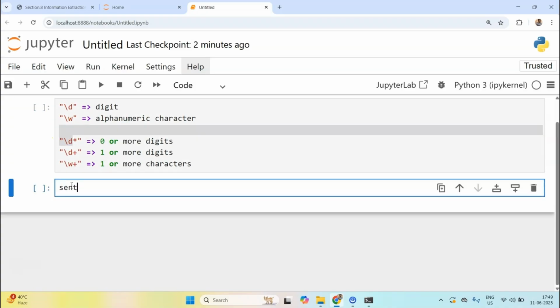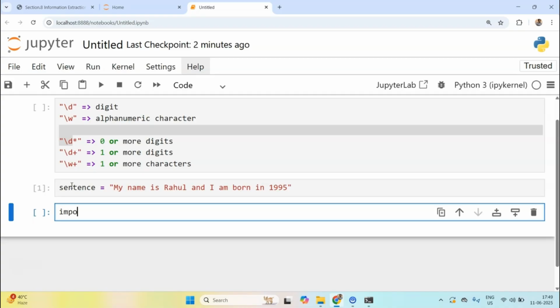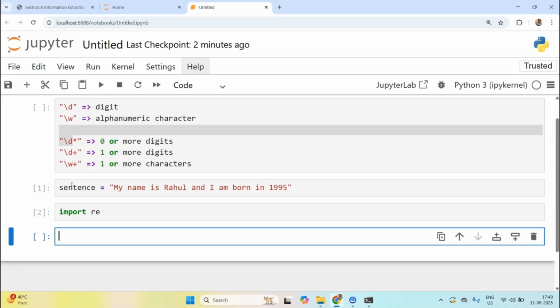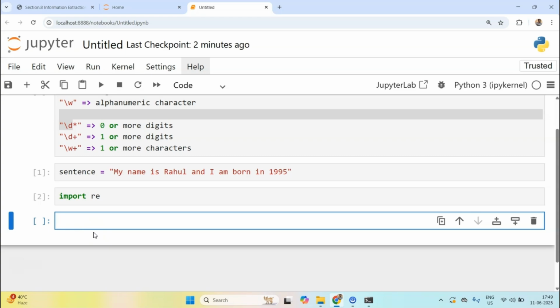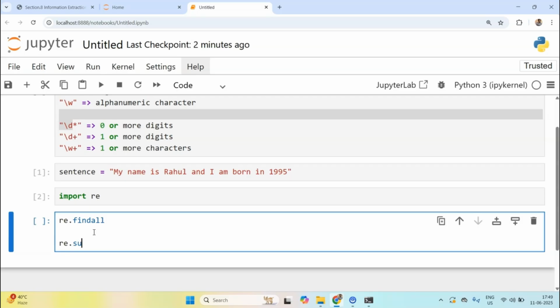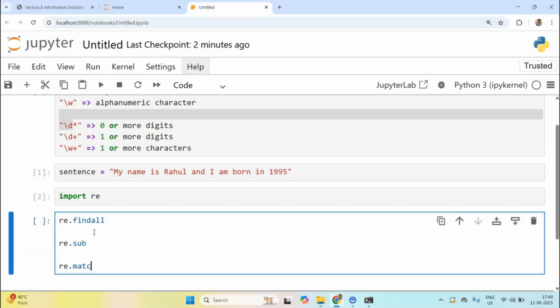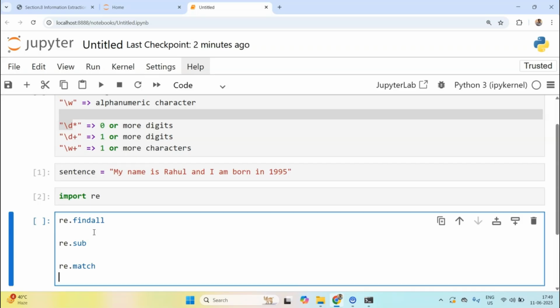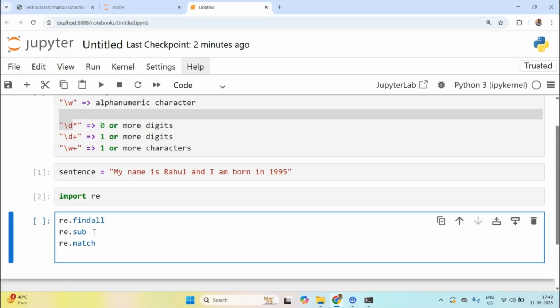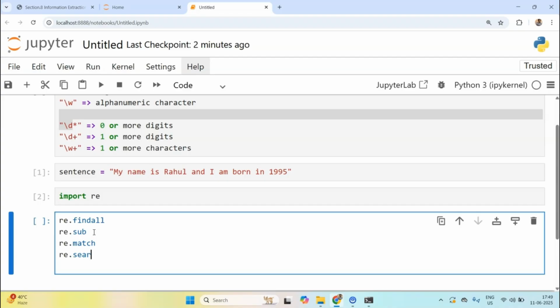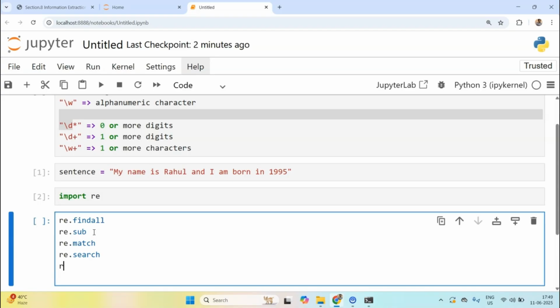Let me create a sentence. Maybe my name is Rahul and I was born in 1995. Now let's import an inbuilt package which is called re. re has multiple functionalities: re.findall, re.sub, re.match, and re.search.